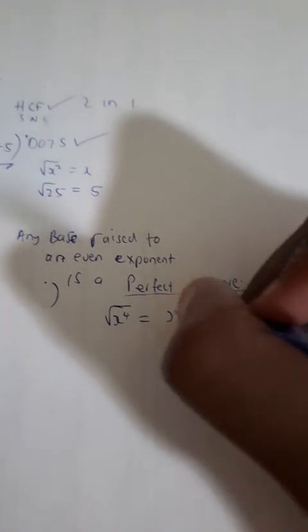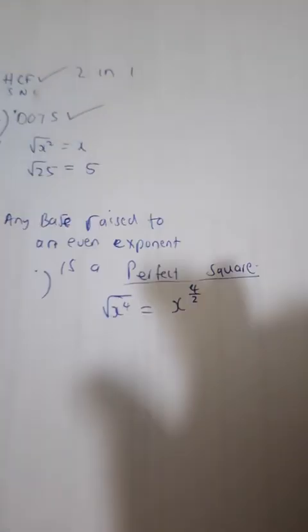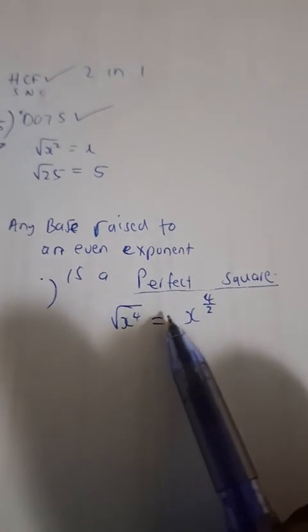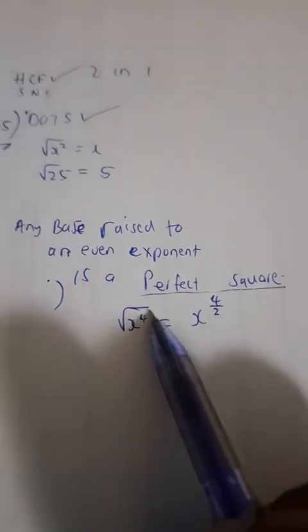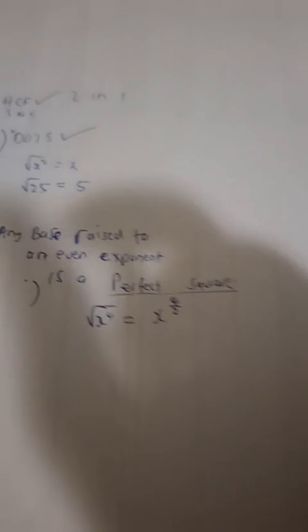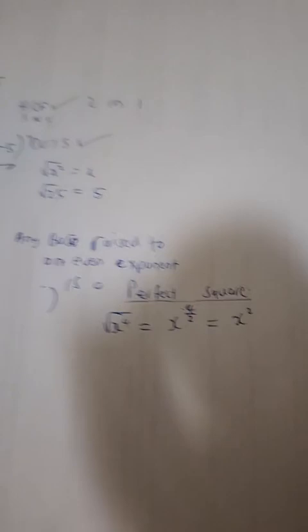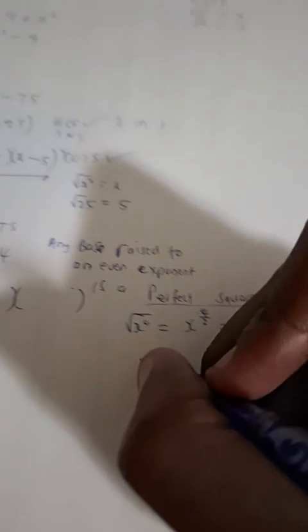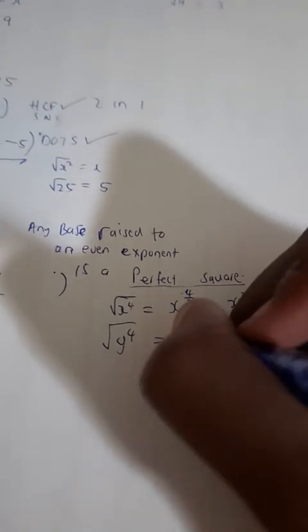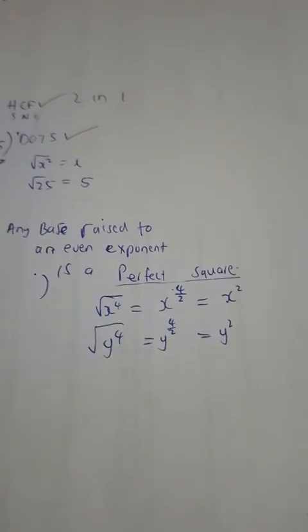Remember, guys, from grade 8, when you remove the square root, it's like you are dividing the exponent by 2. So it becomes x to the power 2. What about y to the power 4? It's y to the power 4 over 2, which is y to the power 2. Do you see that, guys?